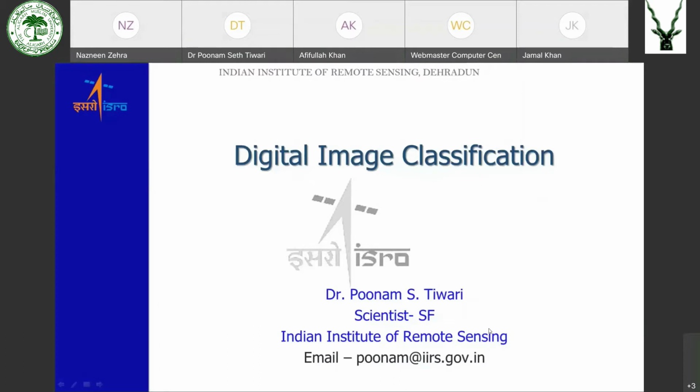This value represents how much energy is received from this part of the ground. If the object in that pixel is reflecting more energy, then the pixel value would be more. If the object is reflecting less energy, then the pixel value will be less. Based on this, the color of the pixel is decided.